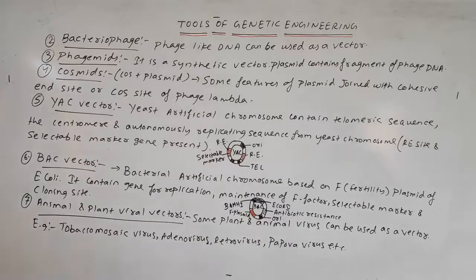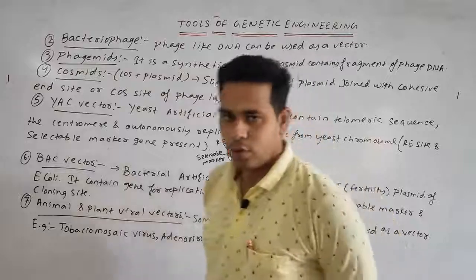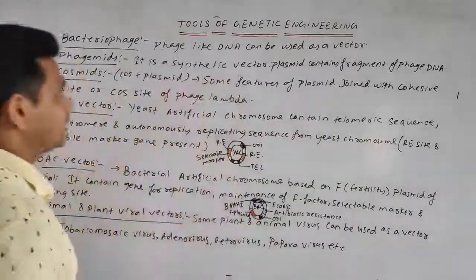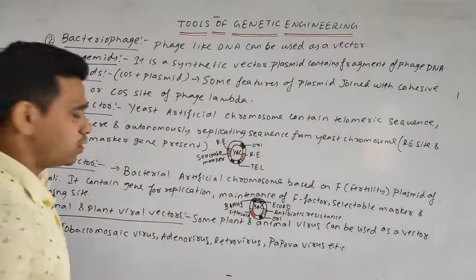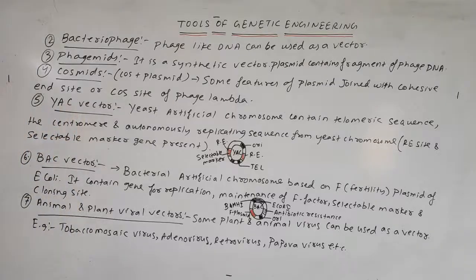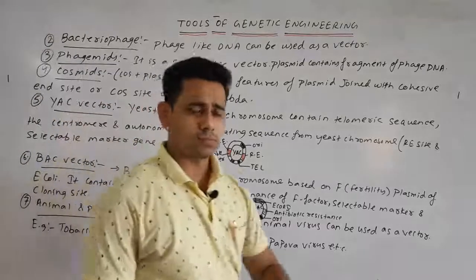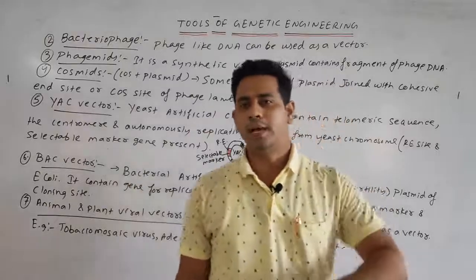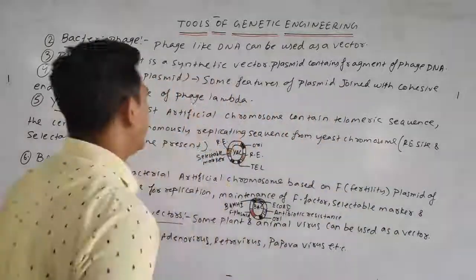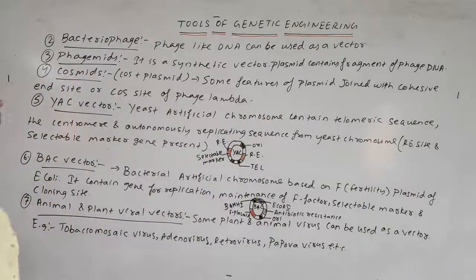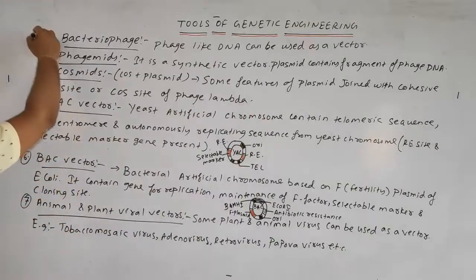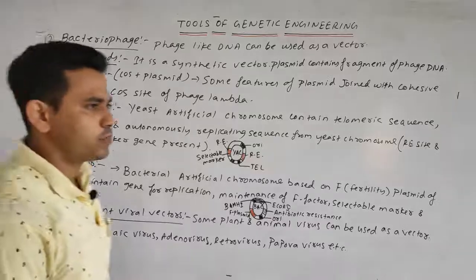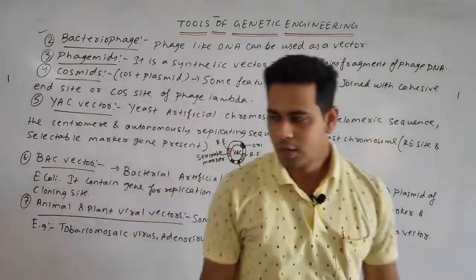Next we will discuss some other vectors, which we can call the tools of genetic engineering or biotechnology. First we discussed the plasmid, of which the most common is pBR322, and we also discussed the structure of the plasmid. Next we will discuss the other vectors that are present besides the plasmid.